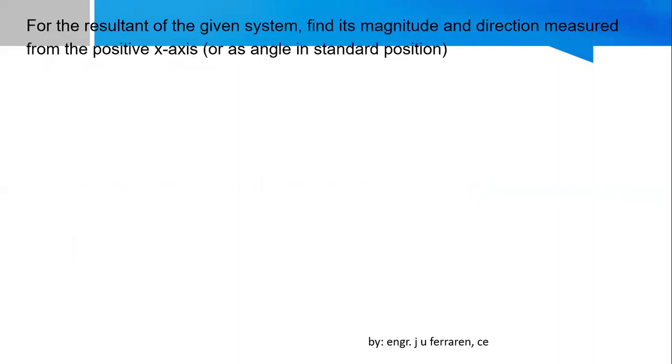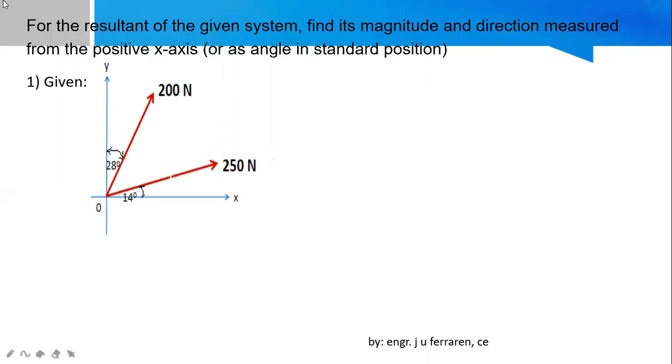Okay, for the resultant of the given system, you are asked to find the magnitude and direction measured from the positive x-axis. That would mean that the angle must be in standard position. Actually, this is a very common example in physics. Given, this involves two forces. We have the direction of the first force from the x-axis, and a direction from the y-axis of the